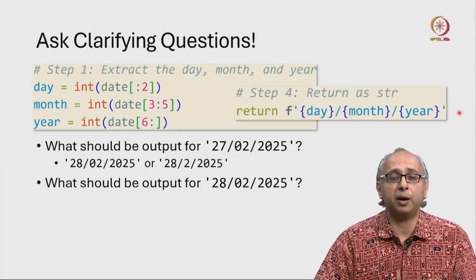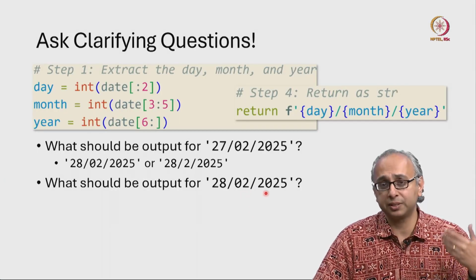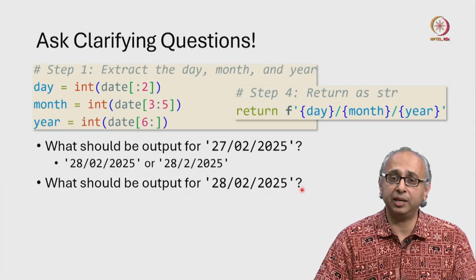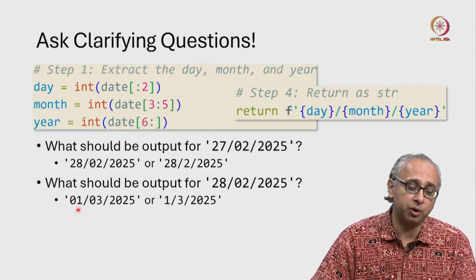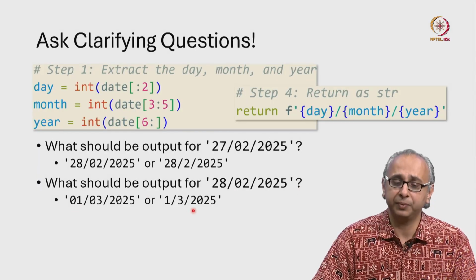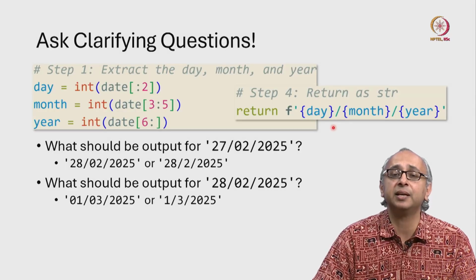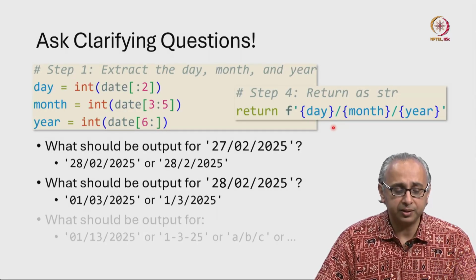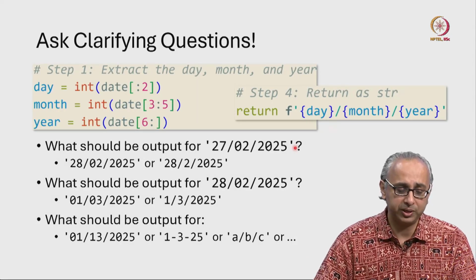Similarly, what about this? Now here again, 2802, this is 2025, is not a leap year, so the next date should of course be the 1st. But once again, does the client want 01 or 1? Again, good to check, even if she has validated the code for step 4, good to ask. Several other questions one could ask, and probably there's no end to such questions, right?